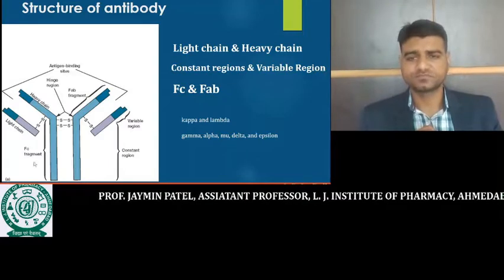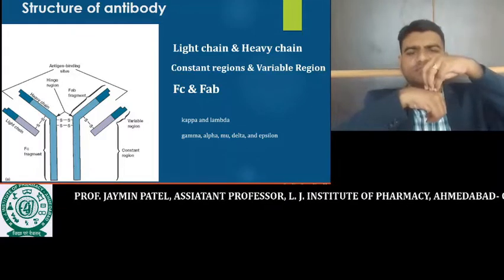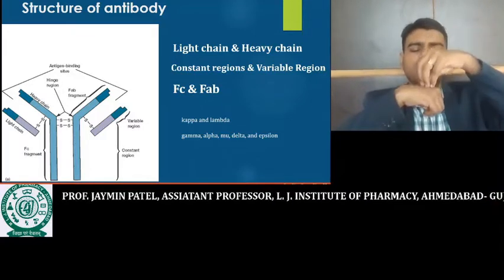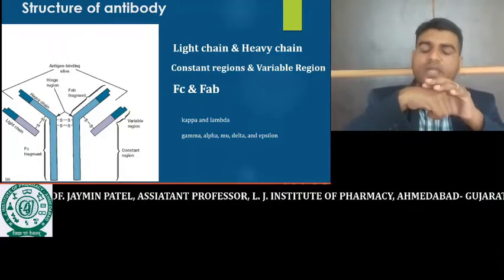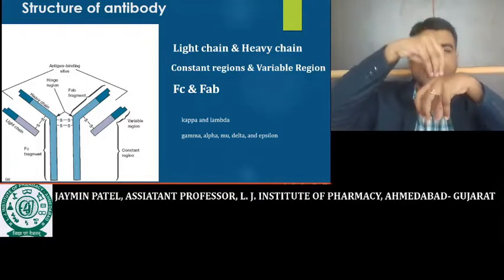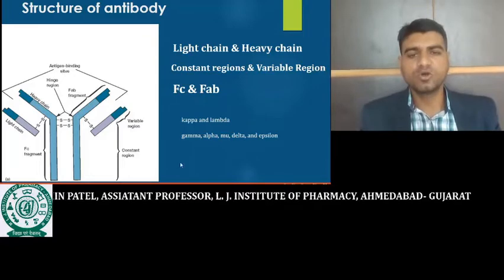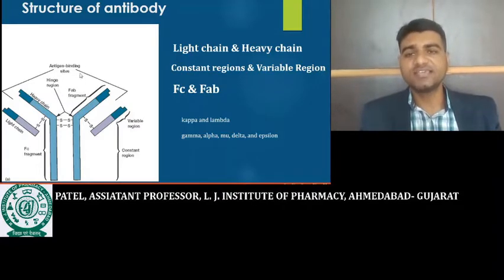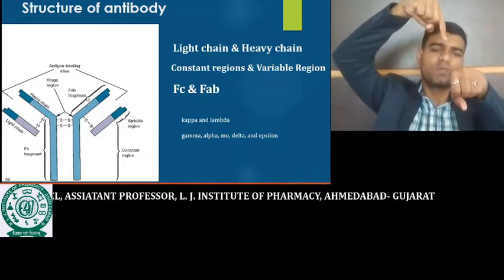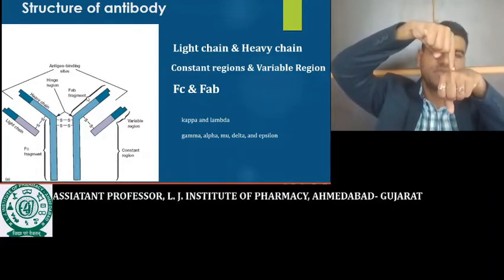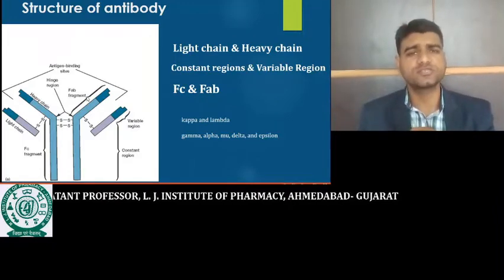The lower part is the site which is going to bind to the phagocyte cell. The receptor for this lower part is already present on the surface of the phagocyte cell. So this lower part is called the crystallizable fragment. It is going to bind on the surface of the phagocyte cell, and it will carry the antigens toward the phagocyte cell for the phagocytosis process.